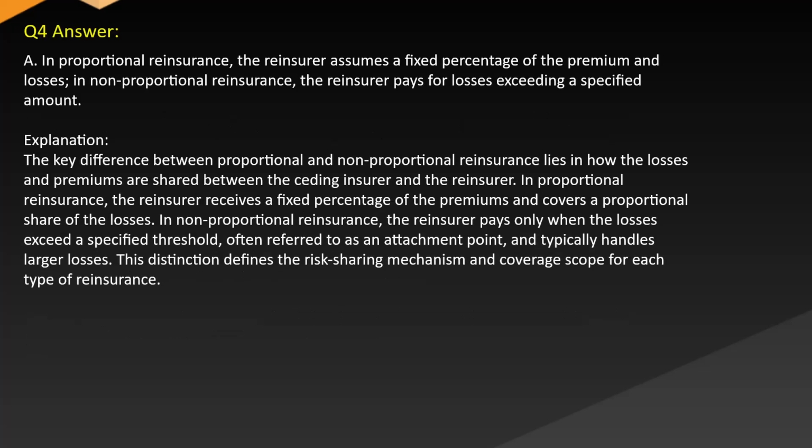Answer A. In proportional reinsurance, the reinsurer assumes a fixed percentage of the premium and losses. In non-proportional reinsurance, the reinsurer pays for losses exceeding a specified amount. Explanation. The key difference between proportional and non-proportional reinsurance lies in how the losses and premiums are shared between the ceding insurer and the reinsurer. In proportional reinsurance, the reinsurer receives a fixed percentage of premiums and covers a proportional share of the losses. In non-proportional reinsurance, the reinsurer pays only when the losses exceed a specified threshold, often referred to as an attachment point, and typically handles larger losses. This distinction defines the risk-sharing mechanism and coverage scope for each type of reinsurance.